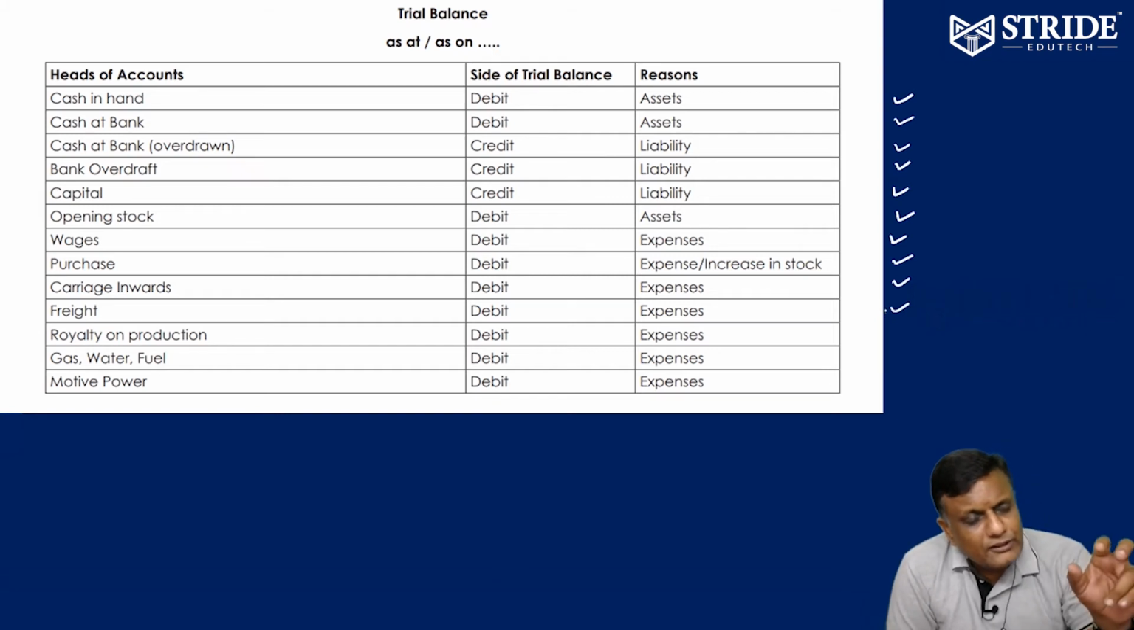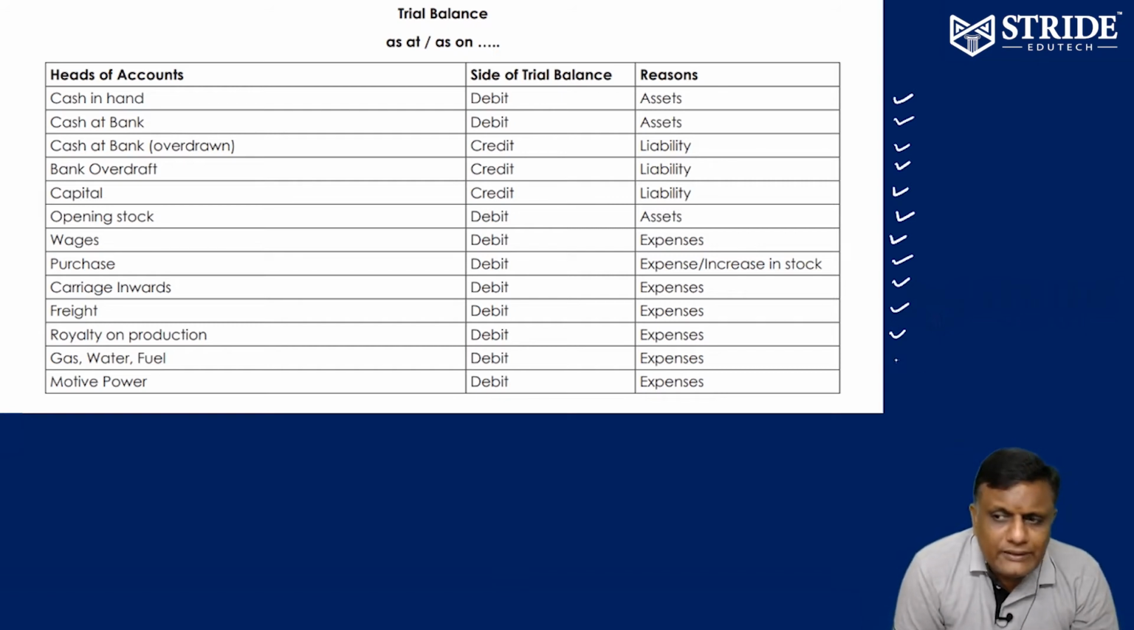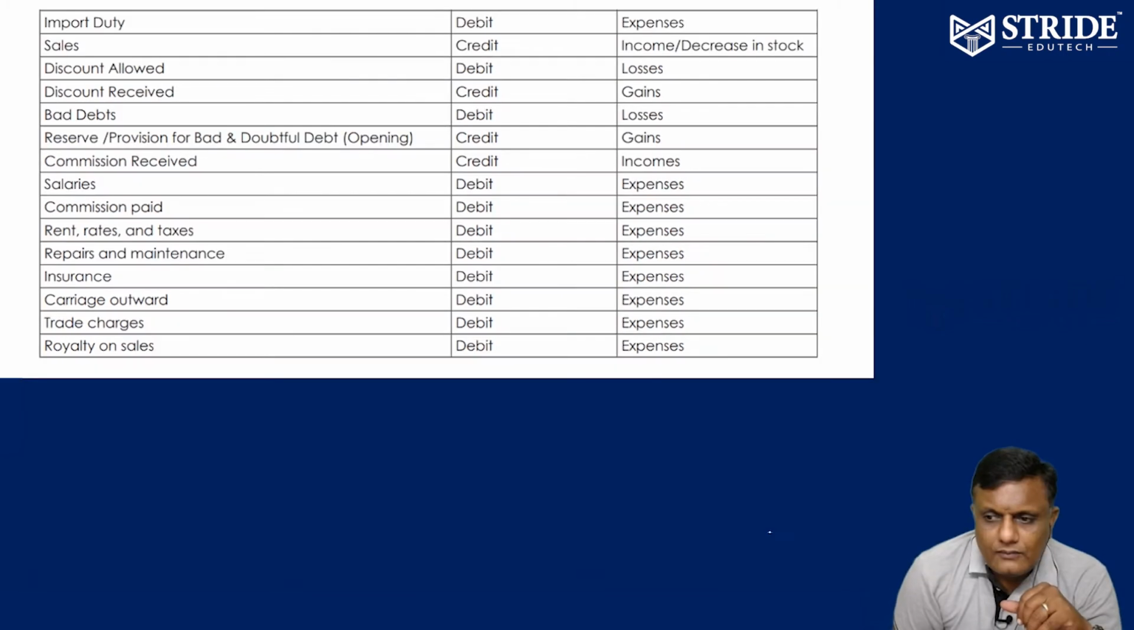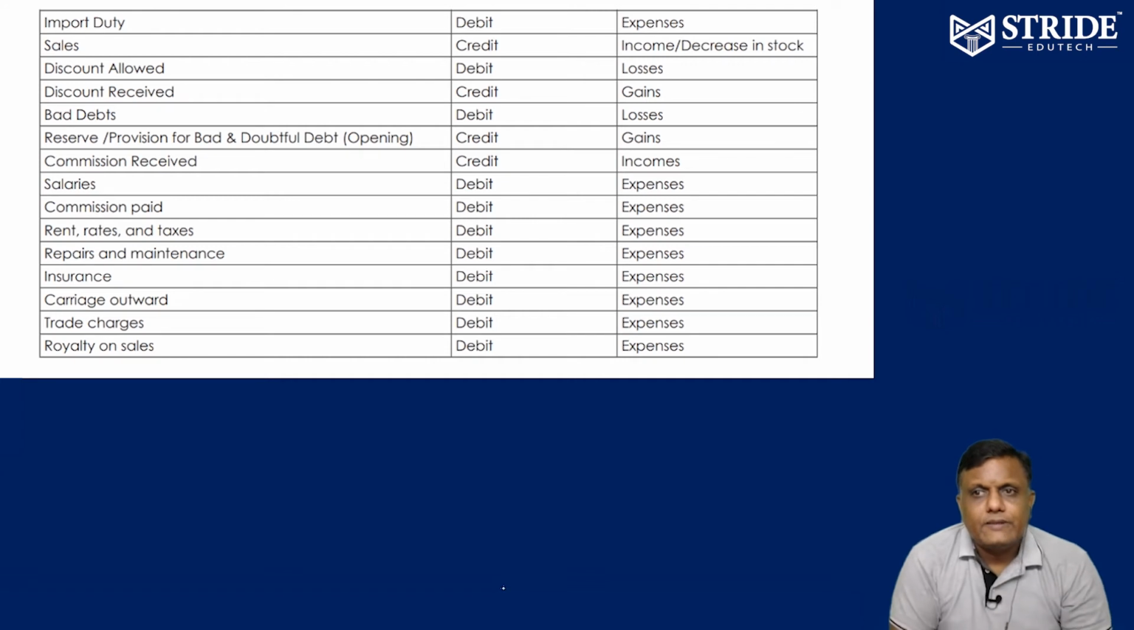See, the formula belongs to you. Whenever I am going to produce any articles, I have to pay royalty to you because this formula belongs to you. The royalty is an expense for me. For you it is income. For me it is an expense, therefore debit balance. So gas, water, fuel is always going to be expense, debit balance. Motive power, power used in factories, always expense, debit balance.